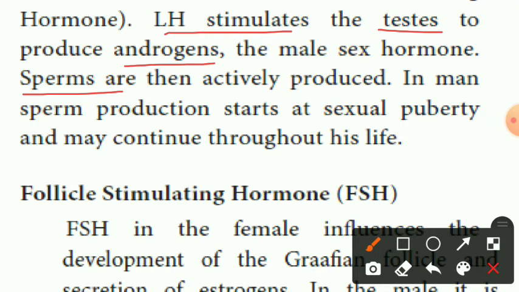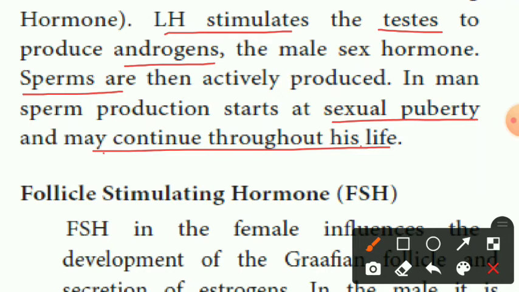Puberty time starts and may continue throughout his life. In the male reproductive organ, which hormone is secreted? Androgen is secreted.